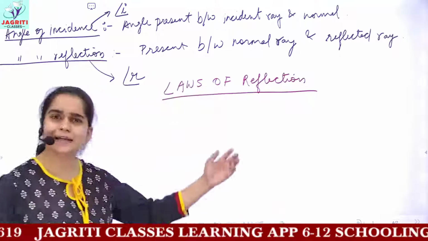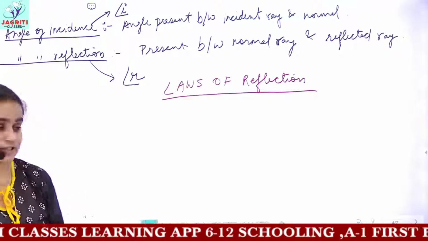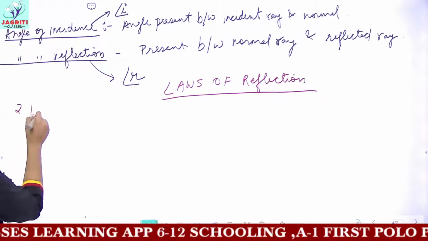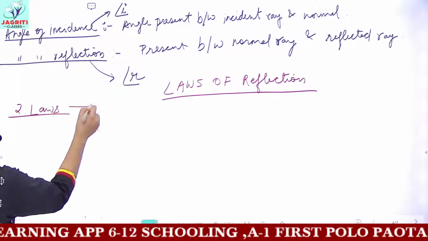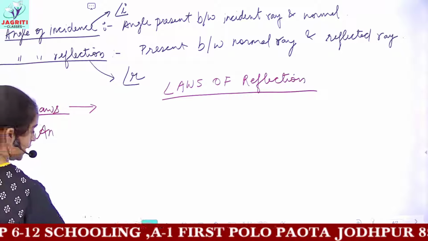So this is again a question that can come: define reflection and give the laws of reflection. Here you have to study two laws of reflection. The first law, you have to know the statement.